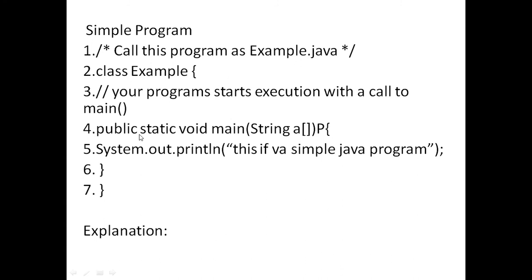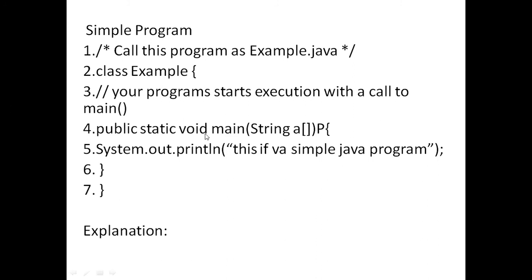What is the purpose of static? Whenever we create any class in C++, the data members and member functions inside the class are accessed through an object of this class. But here we are not creating any object for this class, because there is no scope for creating an object for this class. So we are giving the word static. It is declared as static because it allows main to be called without having to instantiate the class.